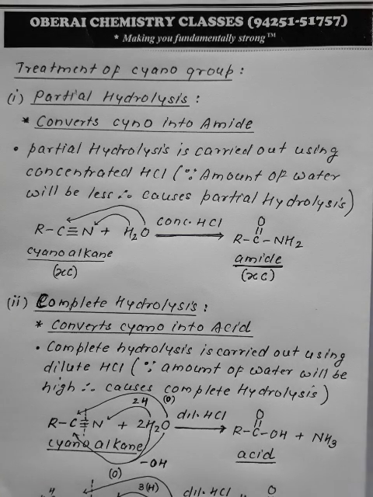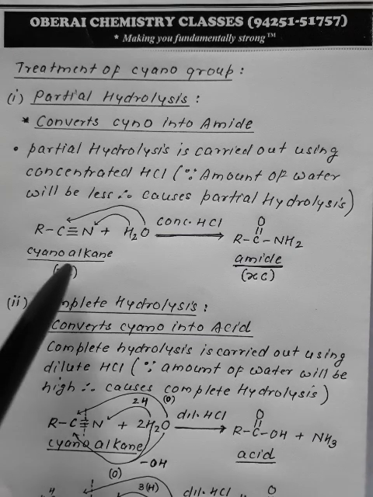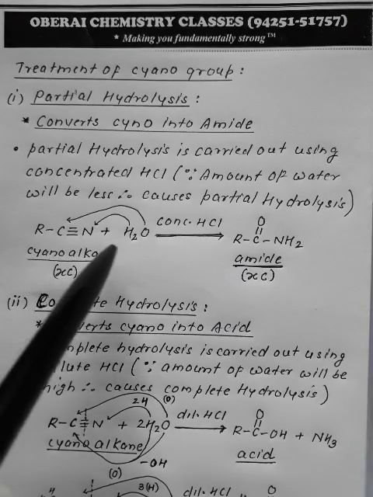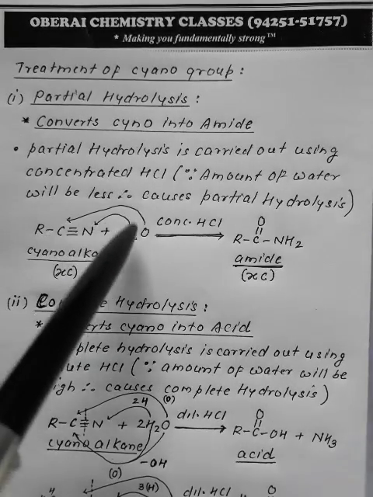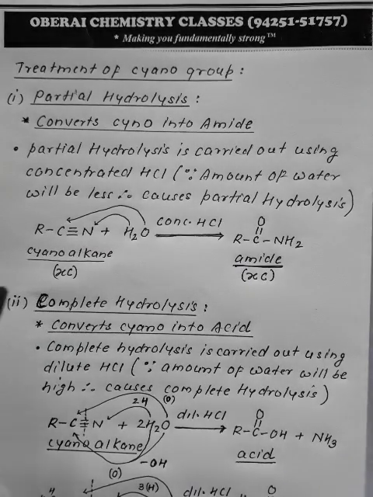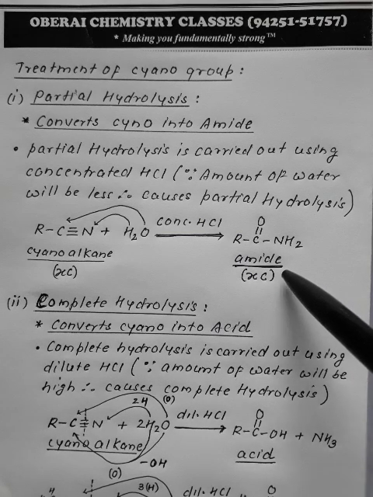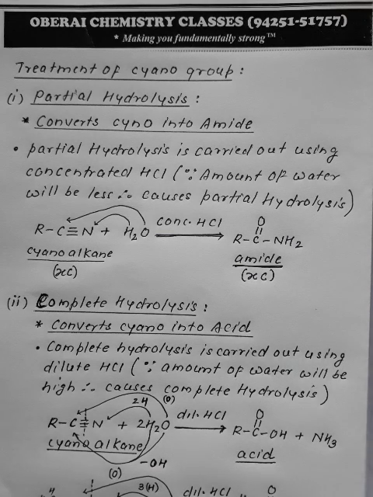How cyano is converting into amide we are discussing. It is through partial hydrolysis using concentrated hydrochloric acid, concentrated HCl. When one cyano molecule reacts with one molecule of water, O combines over here, H combines over here, and this cyanoalkane with X carbon converts into amide with same number of carbon. So this is about the partial hydrolysis. Partial hydrolysis converts cyano into amide.